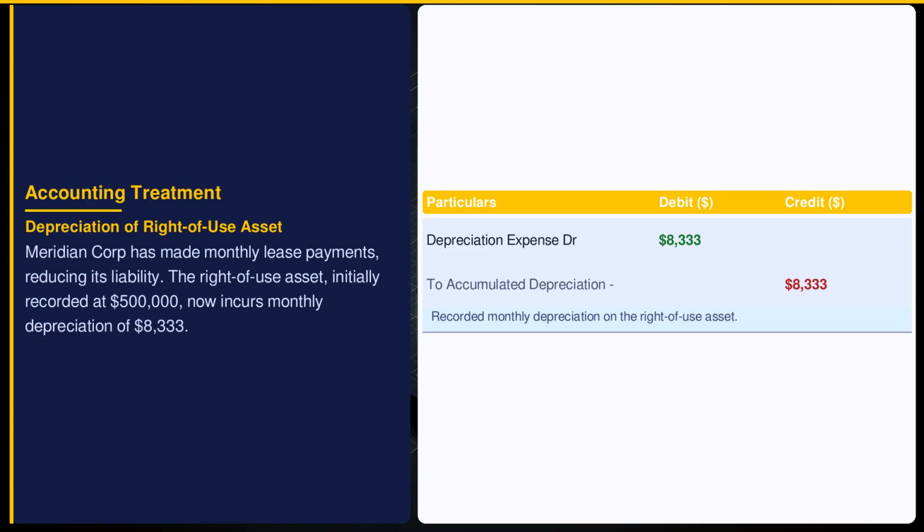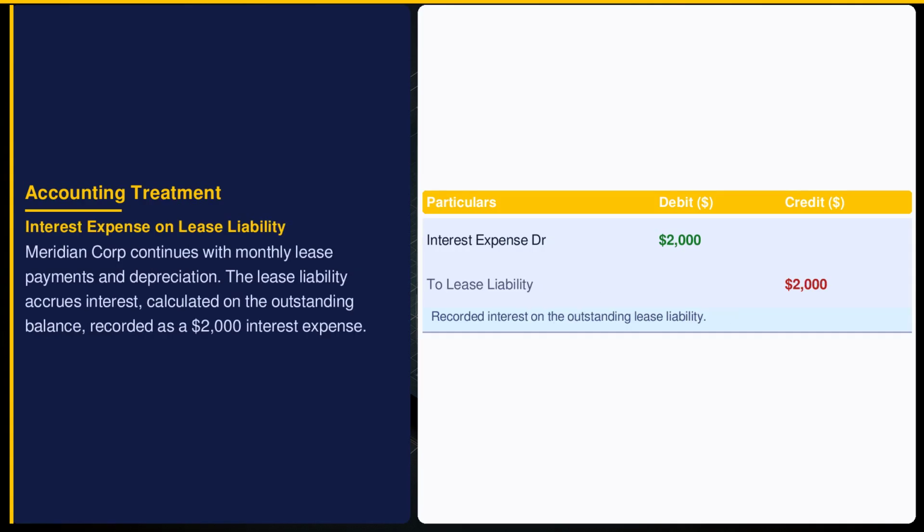in financial reports. Interest on the lease liability is calculated using the implicit rate, adding $2,000 to expense accounts. Indian Accounting Standard 116 requires this interest accrual to reflect the cost of financing the lease, affecting net income. Meridian Corporation's statements now show the true cost of its leasing arrangement.